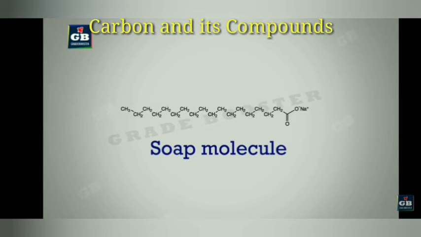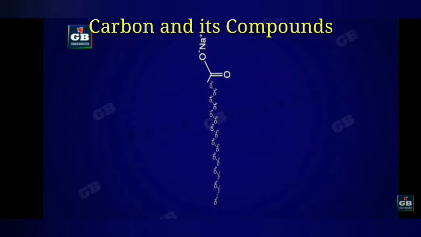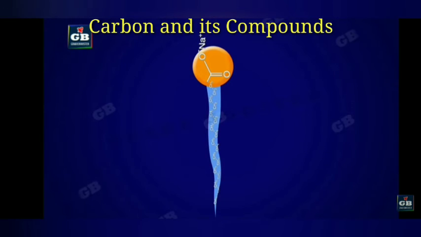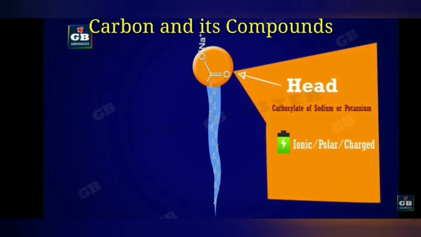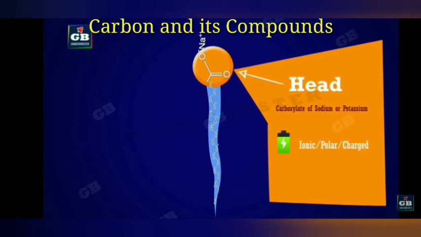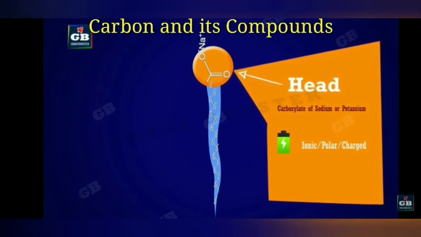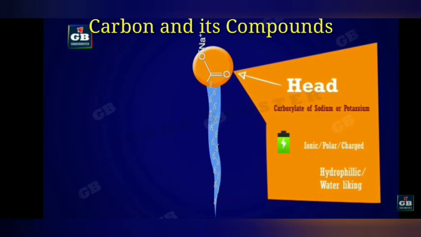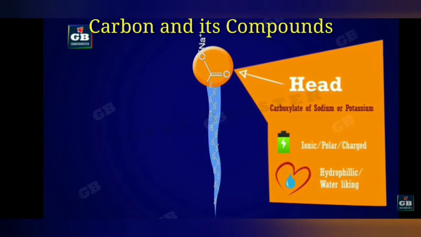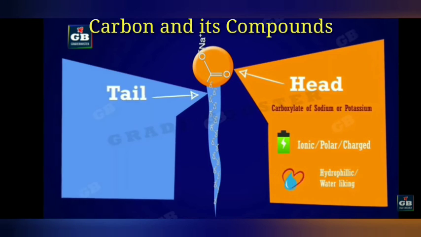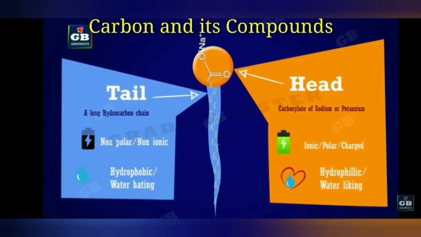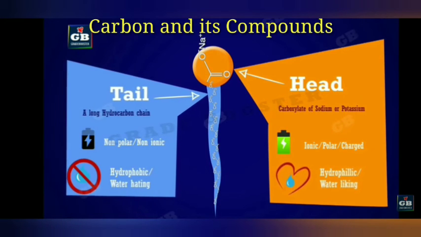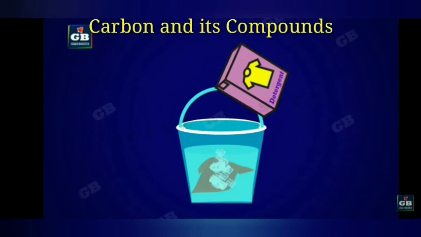This is a simple soap molecule. The soap molecule has a head and a tail. The head is the ionic end. It is polar, charged, and hydrophilic, water loving. The tail is a long hydrocarbon chain, non-polar and non-ionic, hydrophobic, water hating.